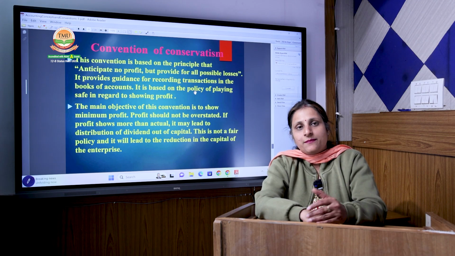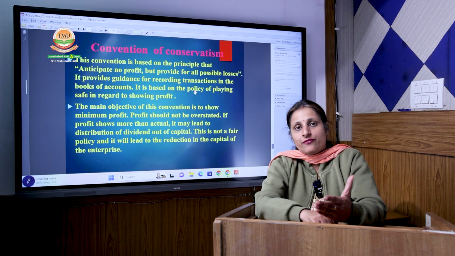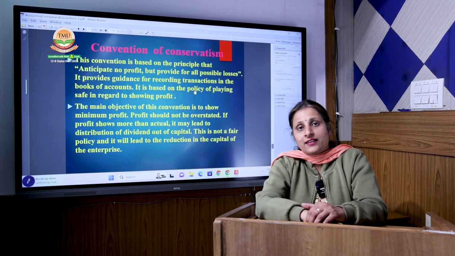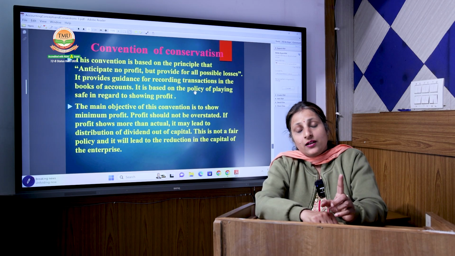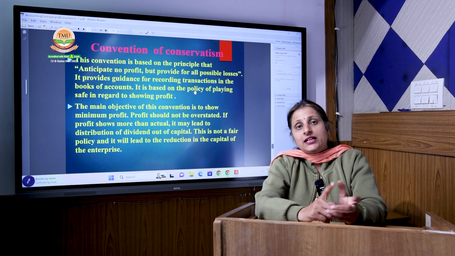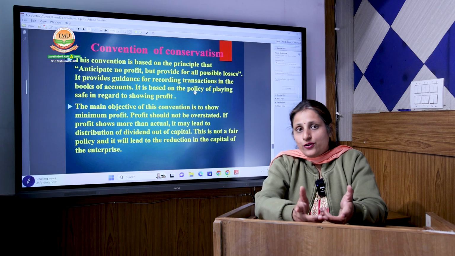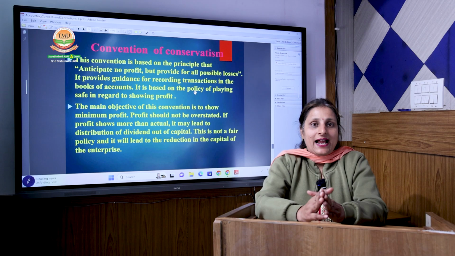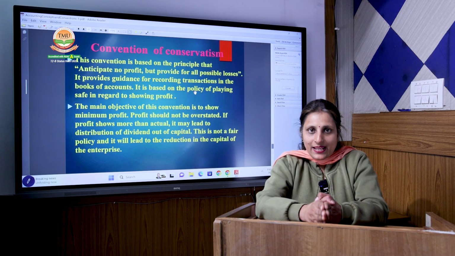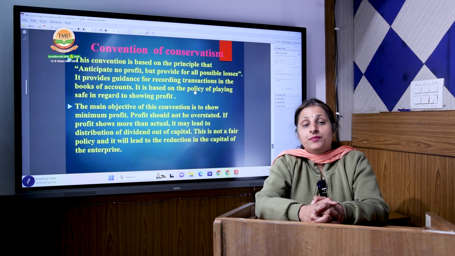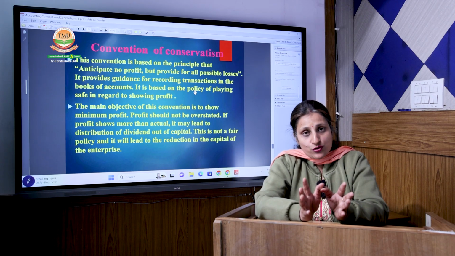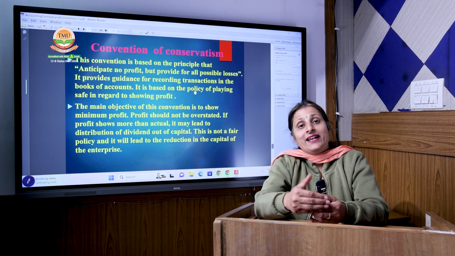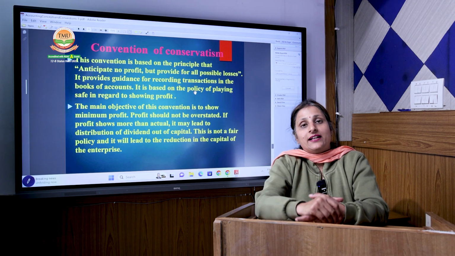For example, I purchase a machinery for rupees 1 lakh, and that machinery will work for 10 years. And I know after 10 years, I have to purchase another machinery. But because I have to incur that expense after 10 years, if I spend so much of an amount in that year, then my profit gets decreased. So I can't burden that year with so much of an amount, because I have used that machinery for all of the 10 years. So why should that year only bear the amount of that machinery?